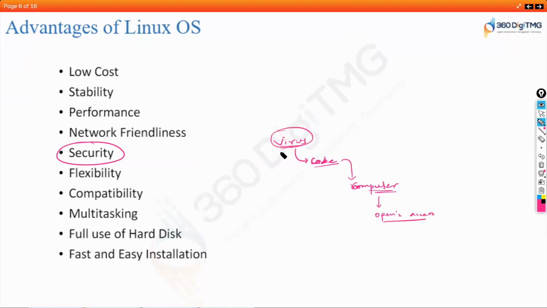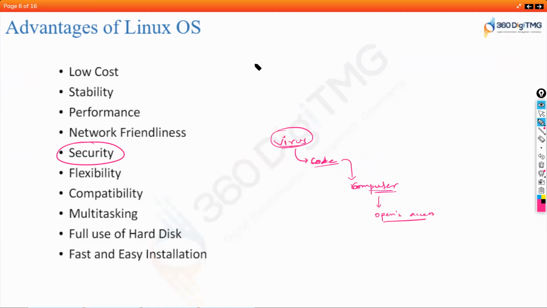Now, how does this virus enter into your computer? How does it enter into your computer, guys? Internet threads. Downloading files, yes.